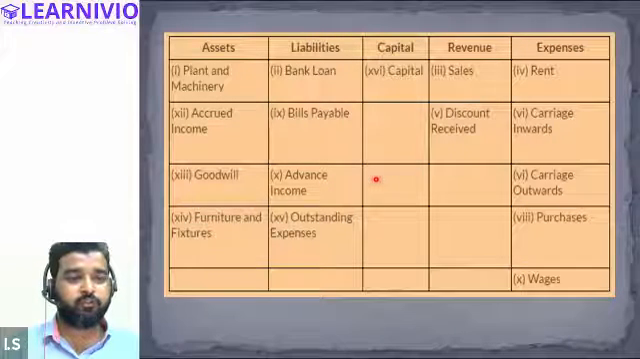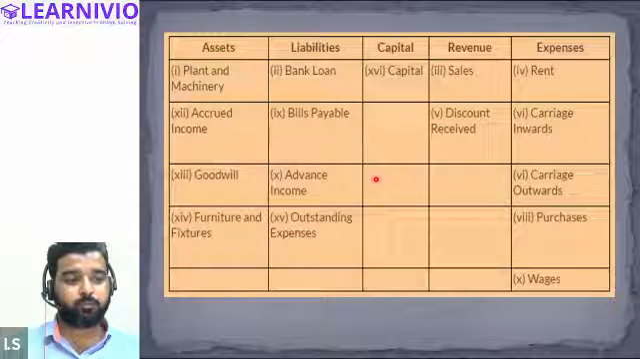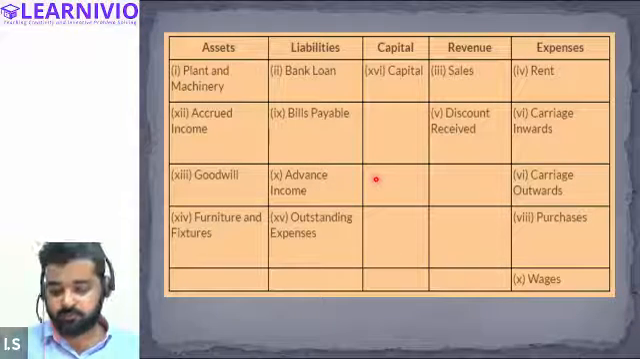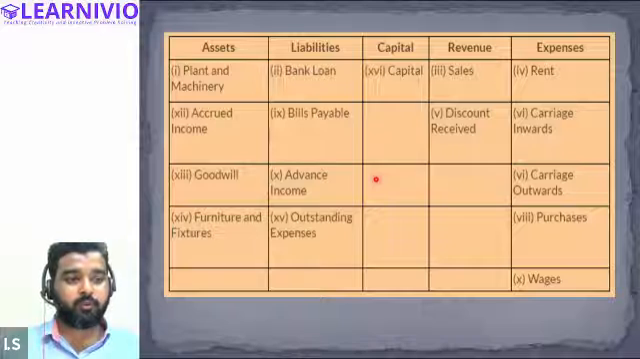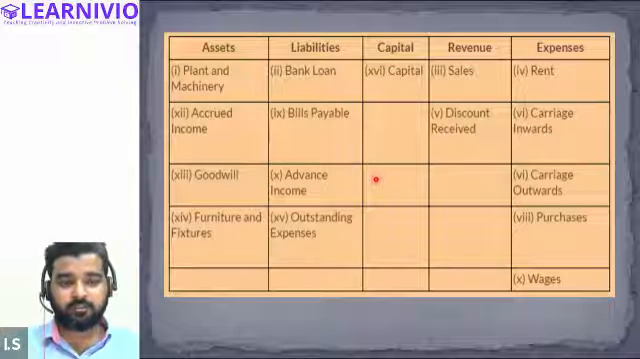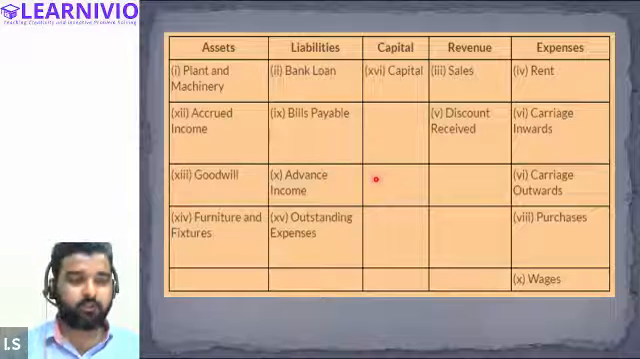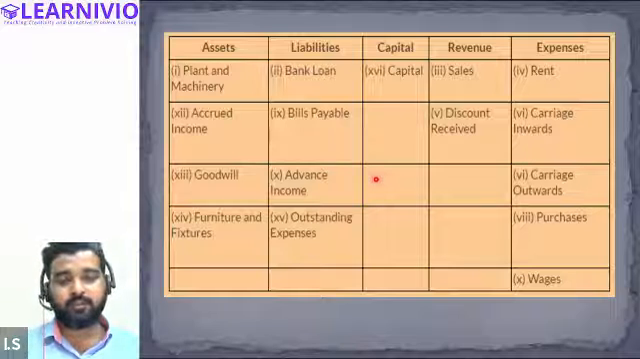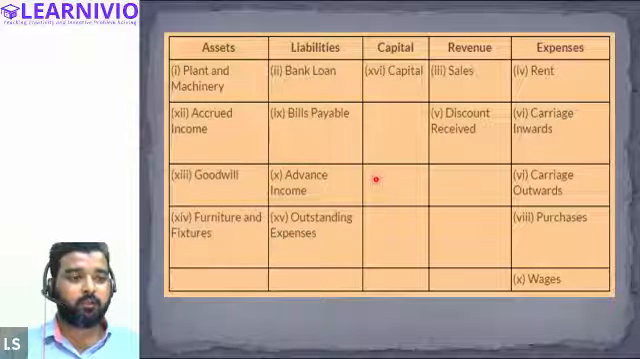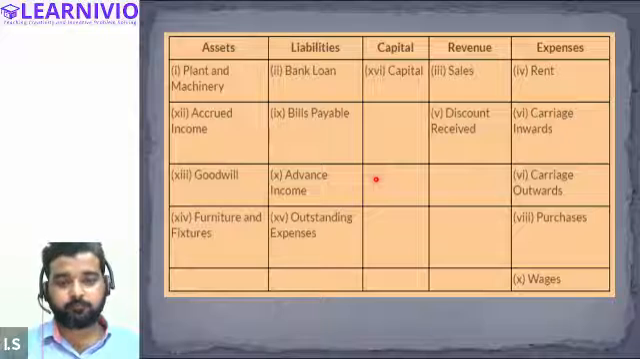In case of revenue, we will record sales and discounts received, right? In case of expenses, we will record rent, carriage inward, carriage outward, purchases, wages. All right, everyone, this is the solution. Tally your answers. If there are any differences or any doubt, you can ask me.